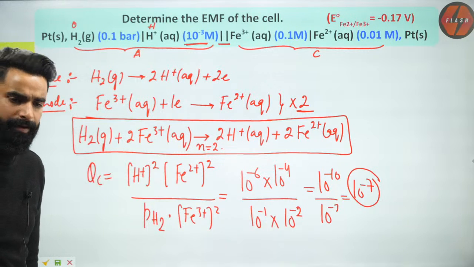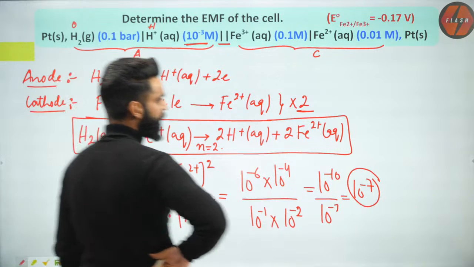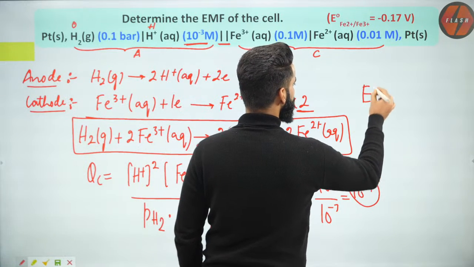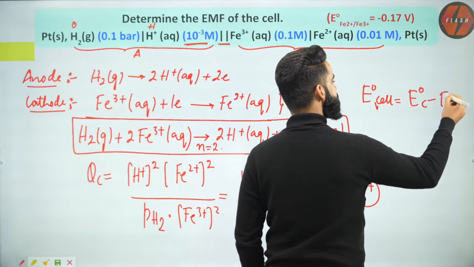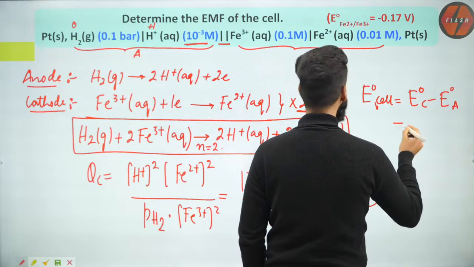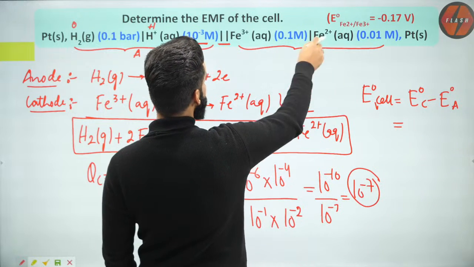Very simple. Now people, after getting the Qc value, can we calculate E naught cell also? Which is going to be equal to E naught of cathode minus E naught of anode. Right? Which one is my cathode? This iron electrode is my cathode.